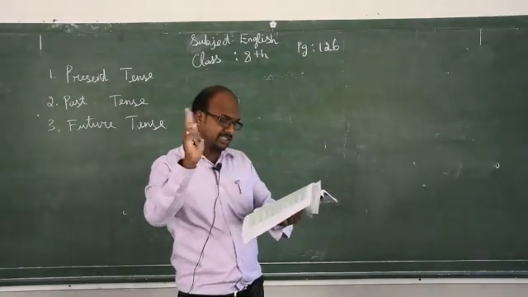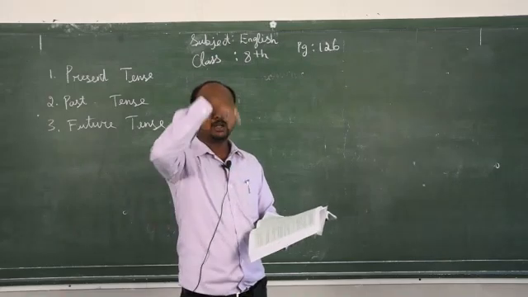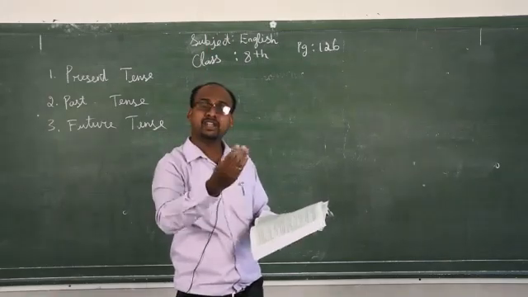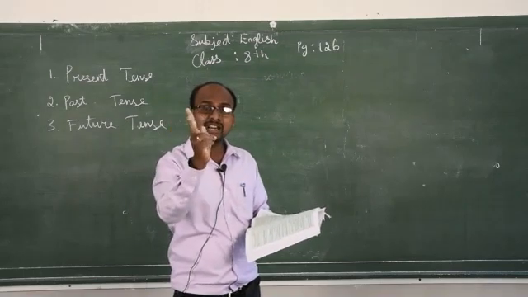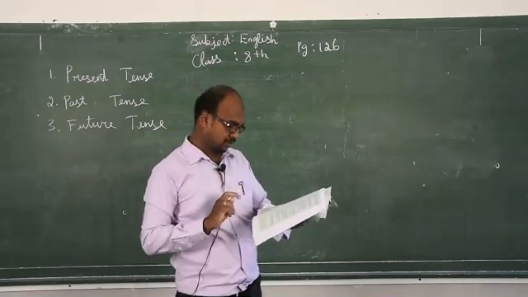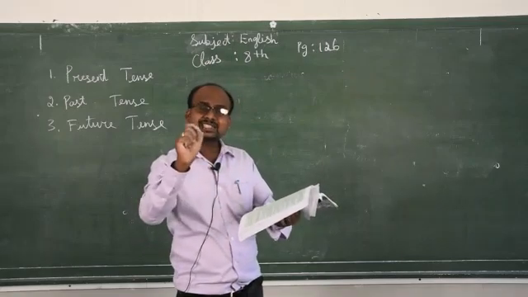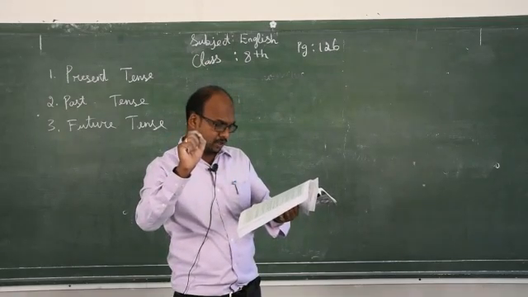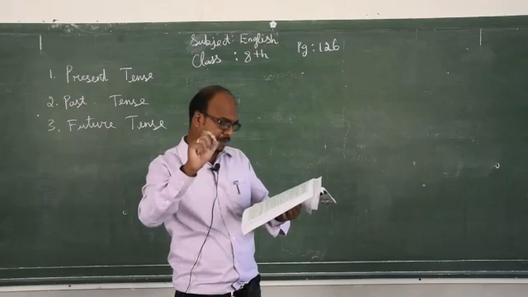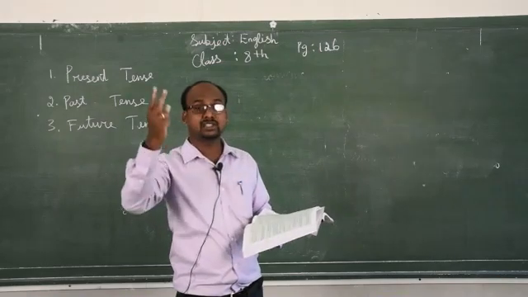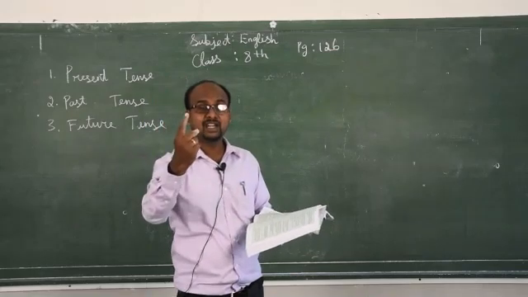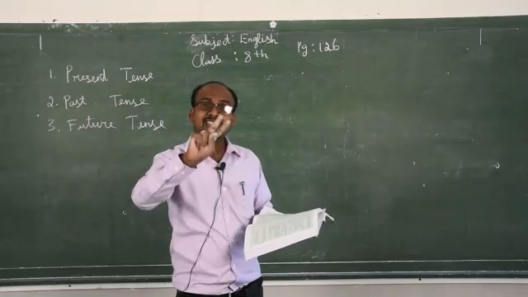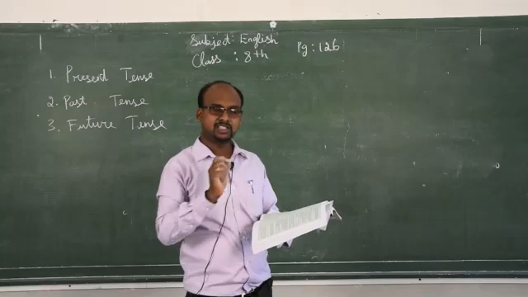Mostly it is used when two actions in the story are related to each other in the past. The first action, which had already happened, is put into past perfect. Of two actions that happened in the past, the action which happened first should be in the past perfect, and the second action should be in the simple past. That is past perfect.